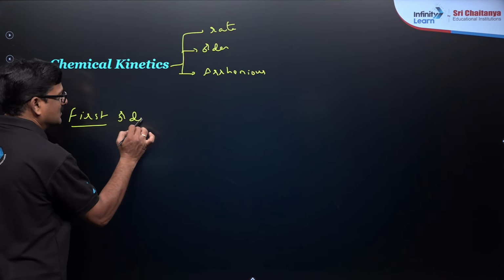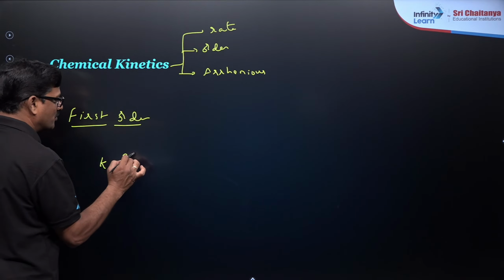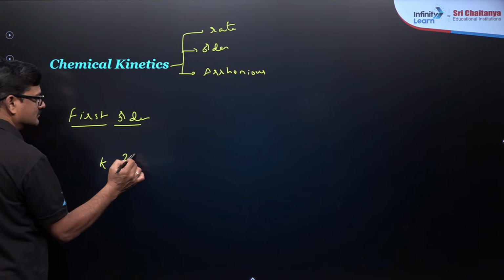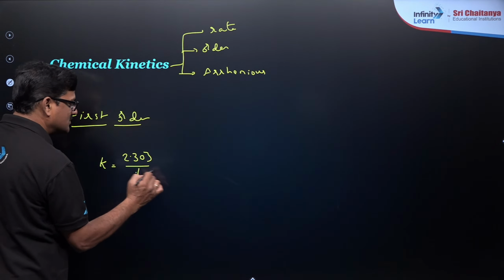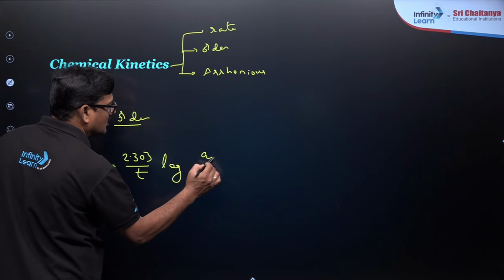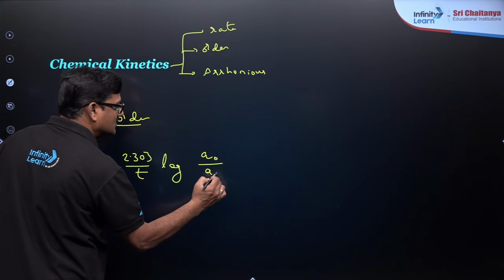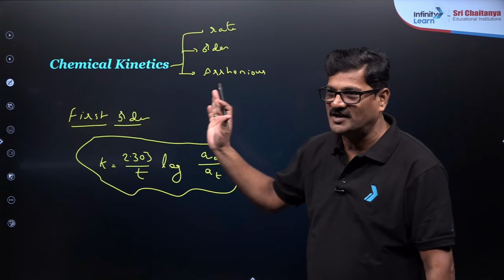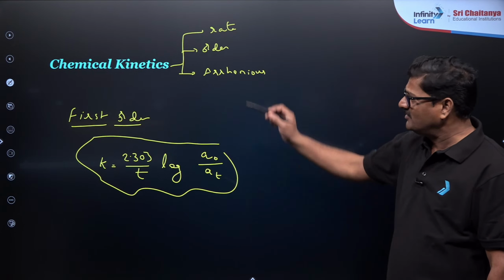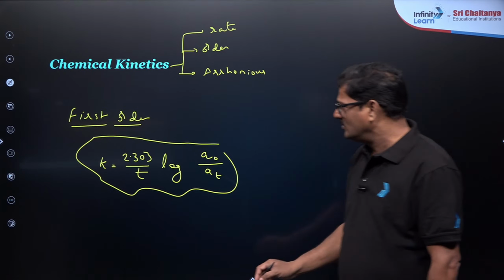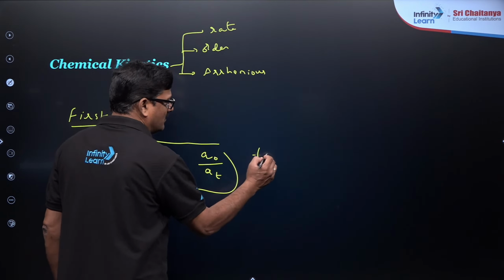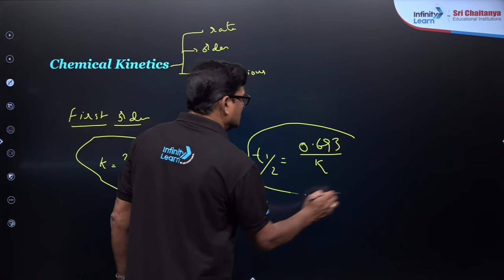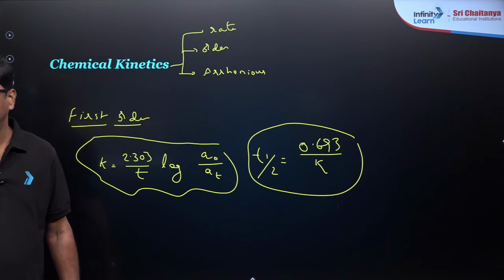Especially for first order reactions, I can say, for first order reactions, k is equal to 2.303 by t log a naught upon a t. That's it. This equation can answer hundreds of questions in chemical kinetics. Definitely, believe me. And you know, half-life for this also, t half is equal to 0.693 by k. So it is independent of initial concentration.